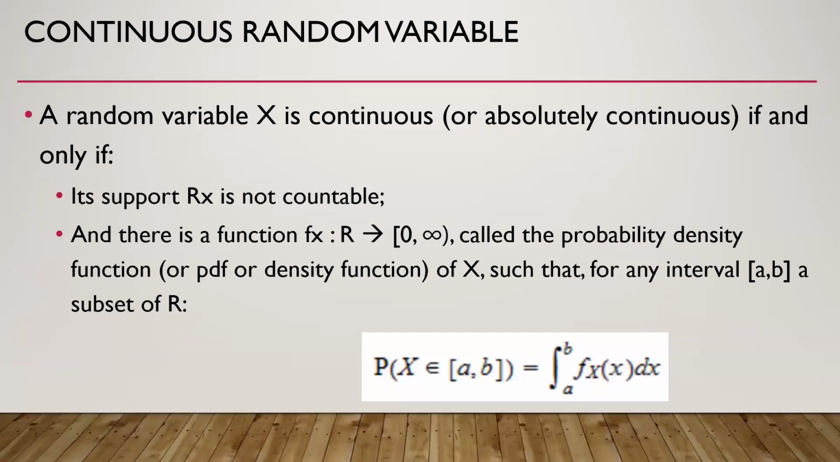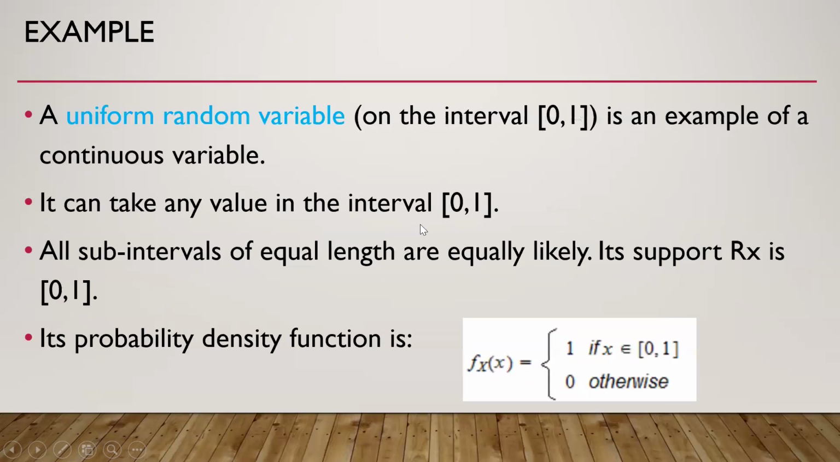A random variable x is continuous if and only if its support is not countable. So the first criterion is that its support is not countable. And there is a function f_x, this is small f, which ranges from 0 to infinity, which is known as the probability density function of x, such that for any interval [a, b], a subset of R, we have the probability that x belongs to this interval as this integral. So this is the definition of a continuous random variable.